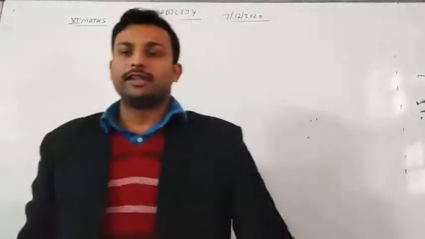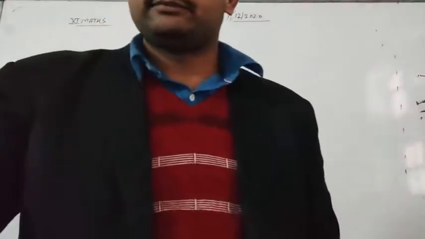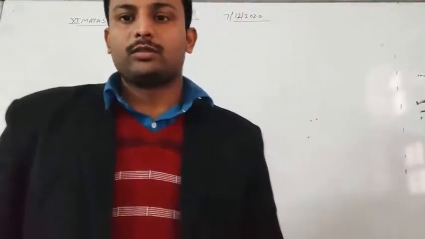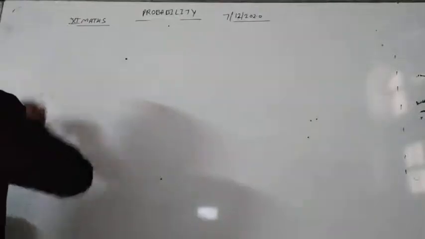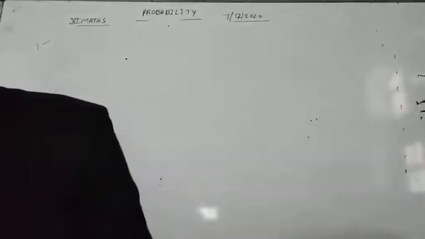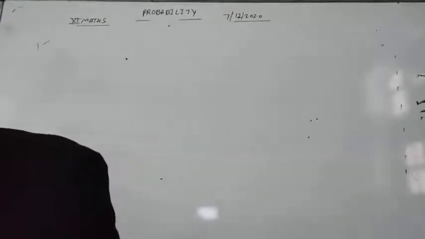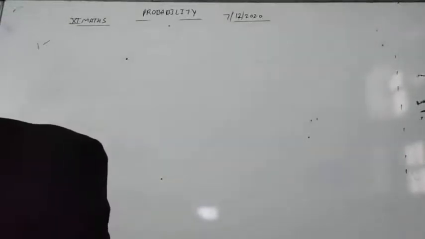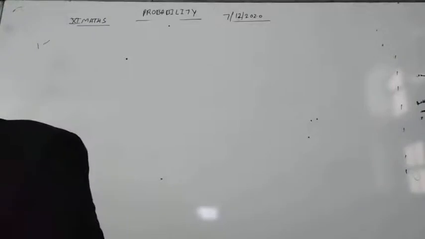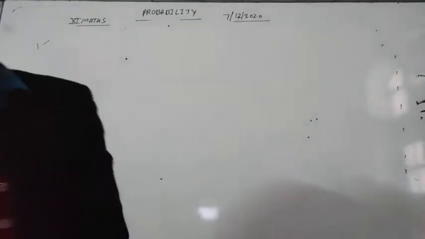Now student, we will see some questions of your miscellaneous exercise. Let's see. Our first question of the miscellaneous exercise is: a box contains 10 red marbles, 20 blue marbles and 30 green marbles, and 5 marbles are drawn at random from the box. What is the probability that all will be blue and at least one will be green?